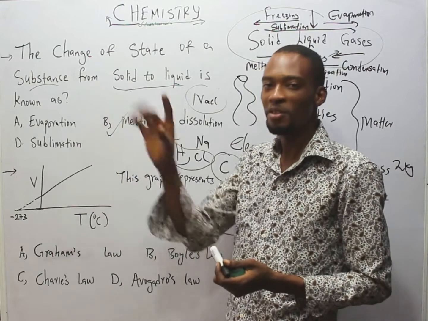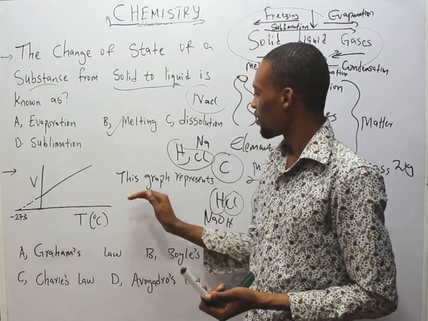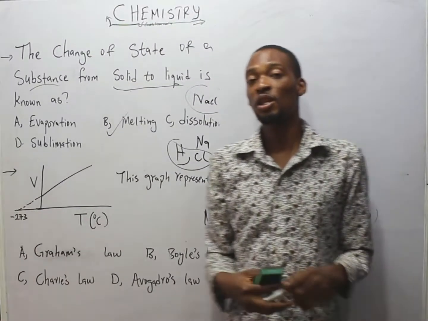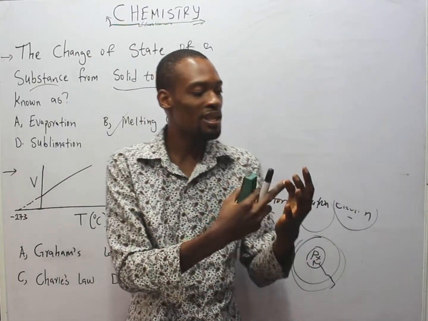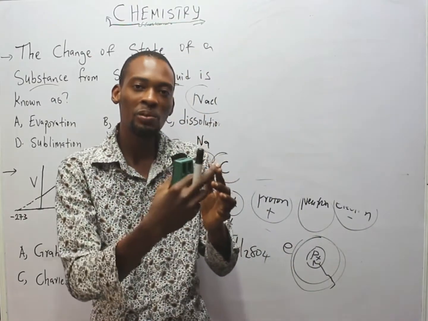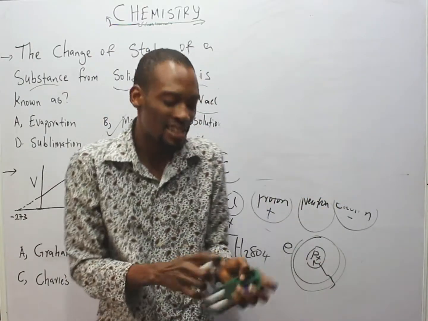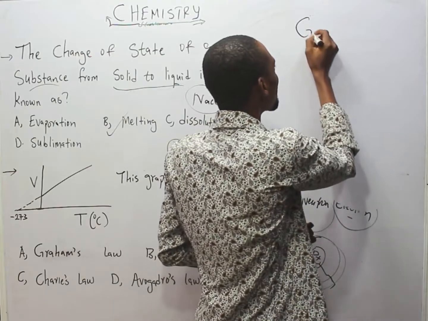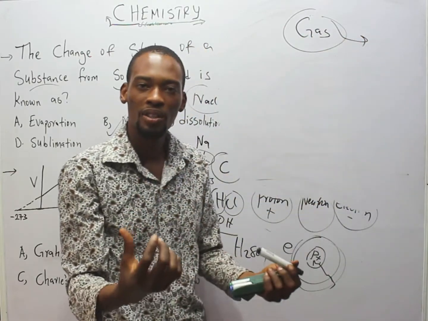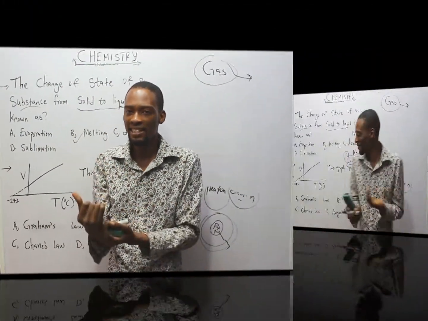We've answered the first question. Let's see the second question. The graph represents dash. Remember, we said the substance or matter can be an element, compound or mixture. It can exist as solid, liquid or gas. Now, when matter exists in the gaseous state, what are the laws that gases follow? We will soon be dealing with ideal gases and real gases.